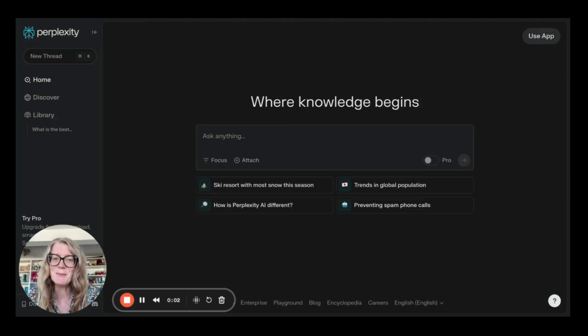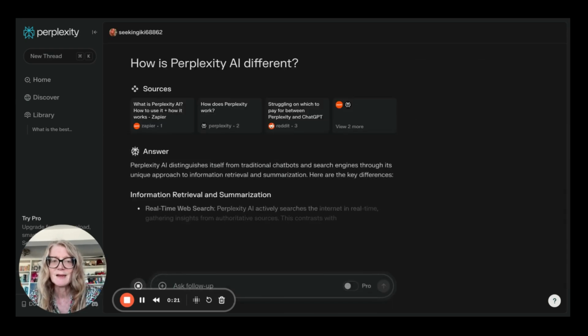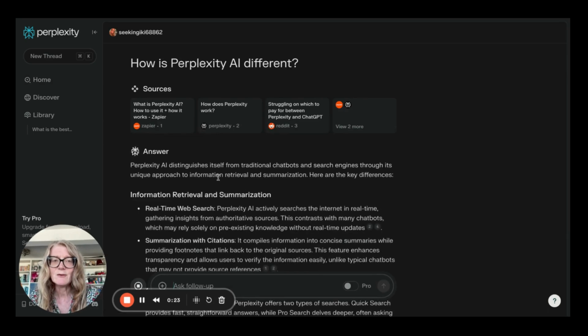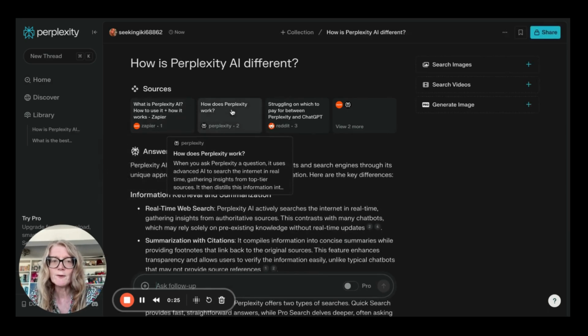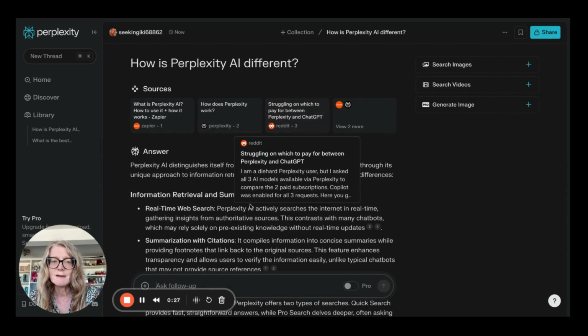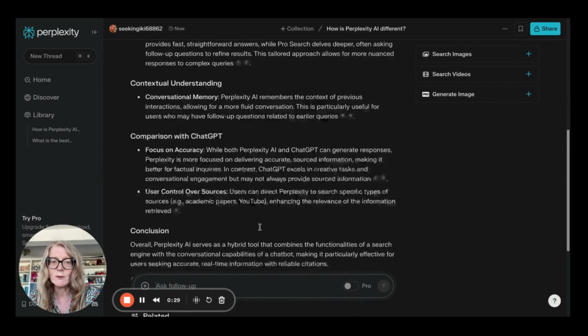Let's explore a little more in Perplexity. So we're back to the screen here where we can put in a question. It says here to ask anything, but below there's a few suggestions, and I'm quite interested in clicking on how is Perplexity AI different? So let's do that. And again, you'll see that it's coming up with some sources here, and below the answer starts to appear.